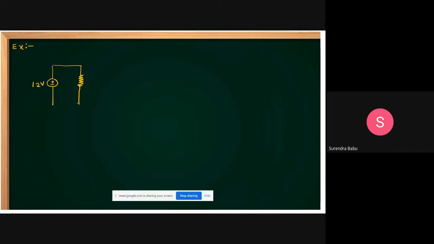And this is a 4 ohm resistor, and here also one voltage source, plus minus, 6 volts, and this is a 3 ohm resistor, and this is a 2 ohm resistor.